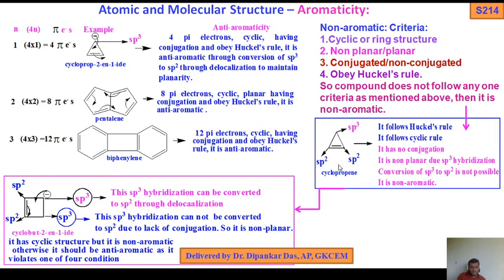I have given 2 examples here. It follows Hückel's rule, it follows cyclic structure, but there is no conjugation and it is non-planar, because this sp3 hybridization cannot be converted into sp2 due to lack of conjugation. Same thing here, there are 2 sp3, out of which one can be converted into sp2 due to conjugation, but the other cannot be converted into sp2 due to lack of conjugation.